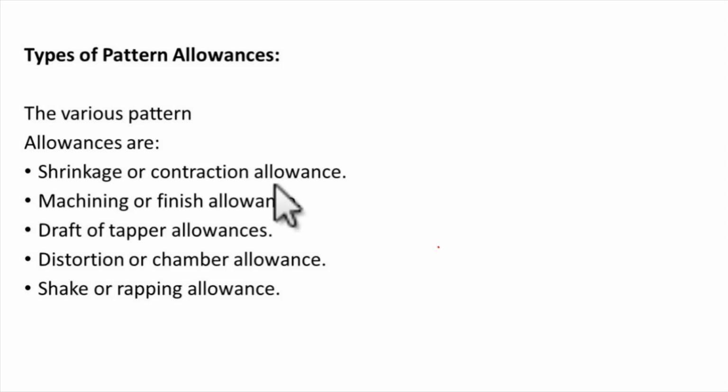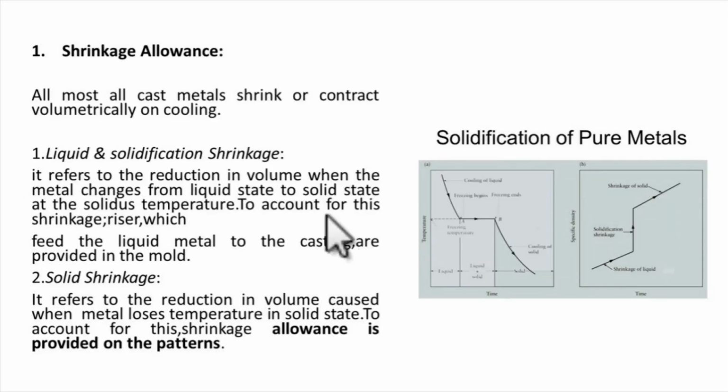Now we will go through these allowances point-wise. The first allowance is the shrinkage allowance. We all know that if molten metal gets solidified, its volume decreases. Generally its volume decreases, and this is called shrinkage.